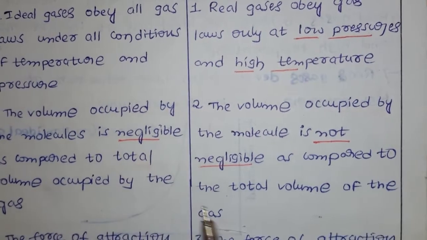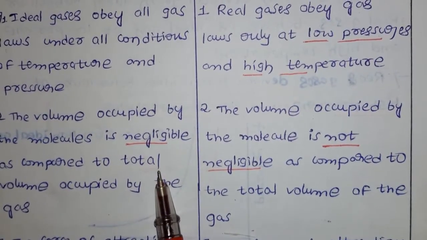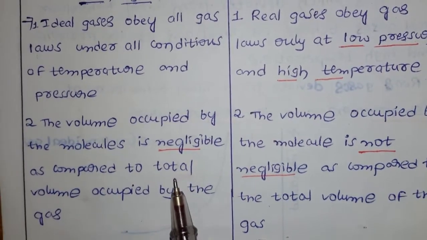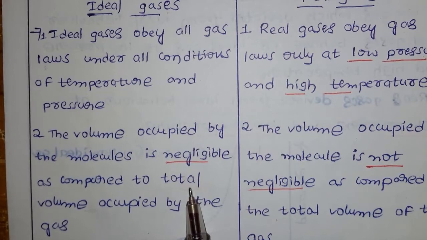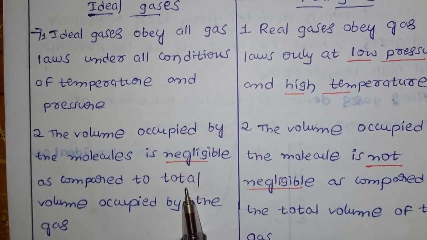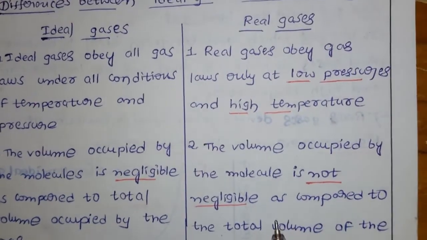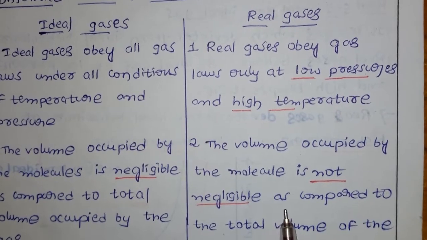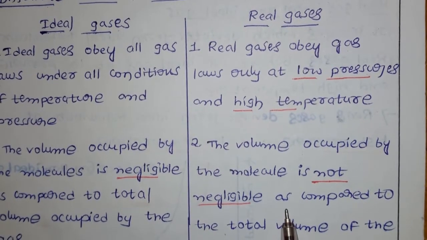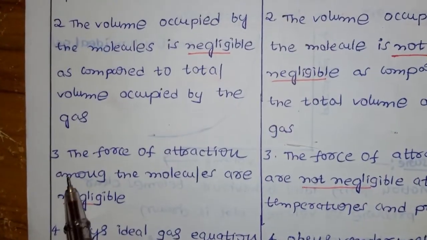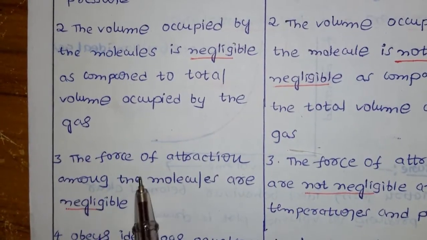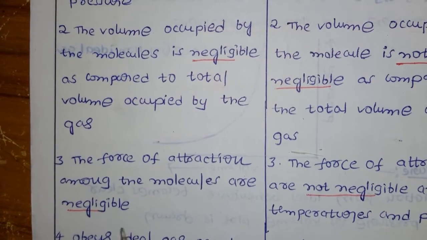Simply, what I want to convey is that in ideal gases, the volume occupied by the gas molecules is not considered. But in real gases, we cannot neglect the volume occupied by the gas molecules. Next, the third point: in an ideal gas, the force of attraction among the molecules is negligible.